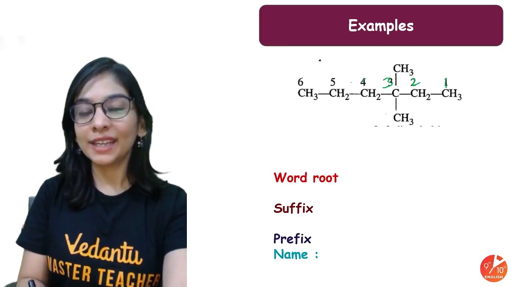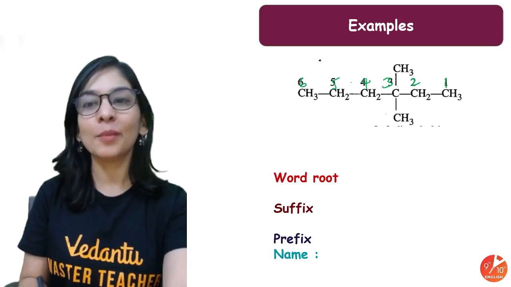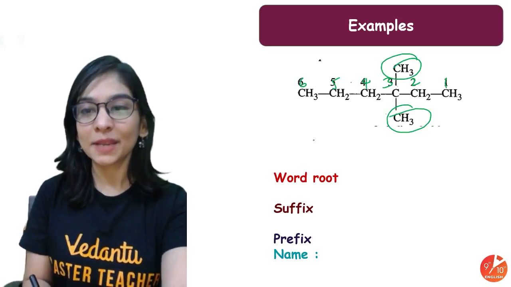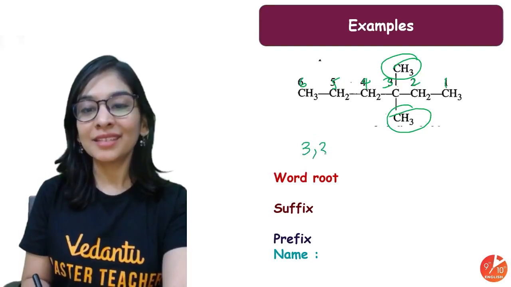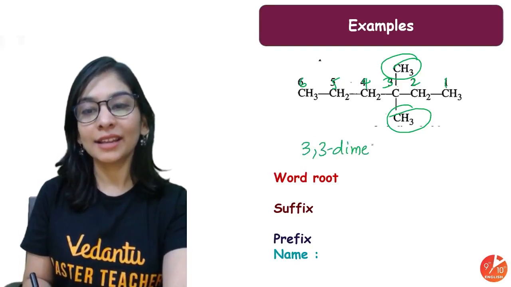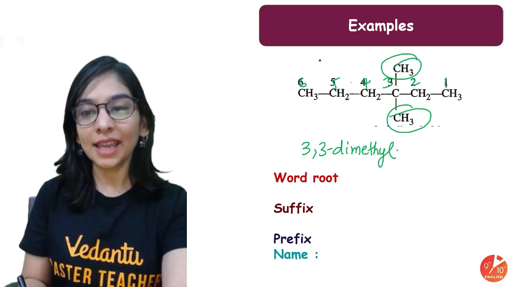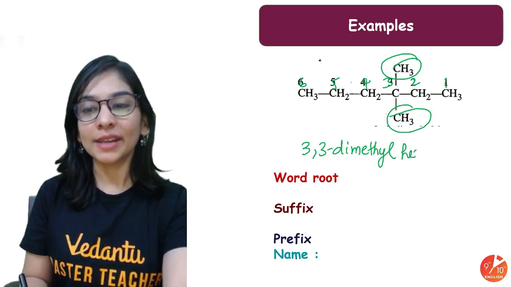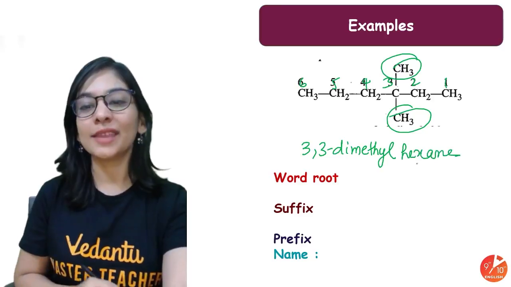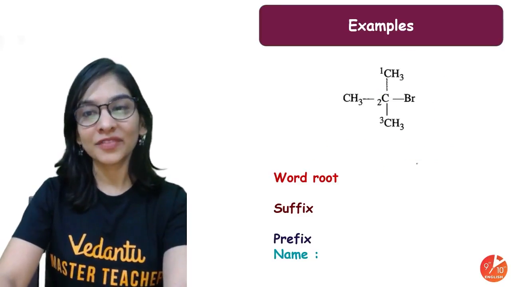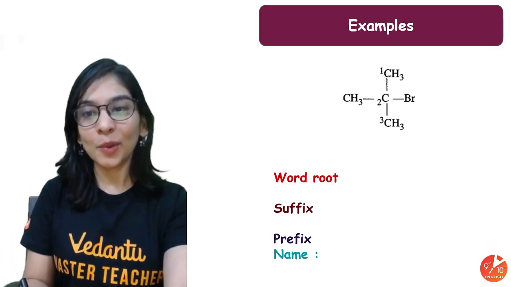1, 2, 3, 4, 5, 6 carbon. 3 is having 2-methyl. So what will be the name prefix? That is 3,3-dimethyl. Okay, 2-methyl, same kind of a substituent. 3,3-dimethyl. For 6 carbon hex, for single bond between them ane. So this is 3,3-dimethyl hexane. Right. This one again very easy.